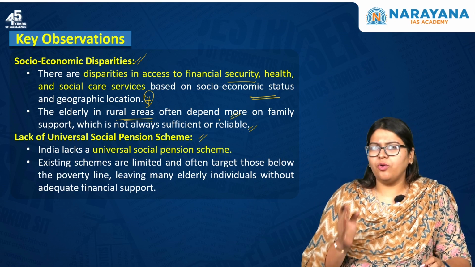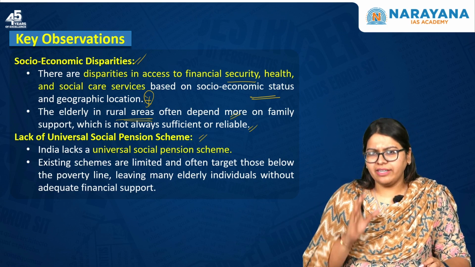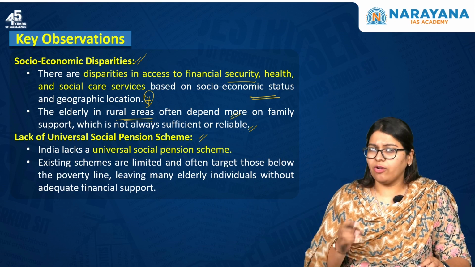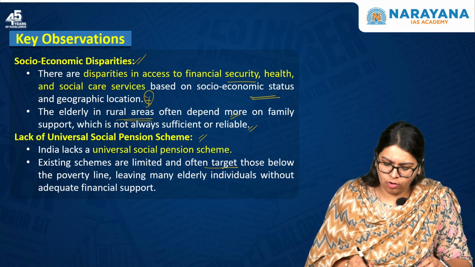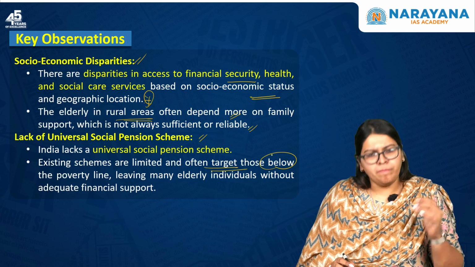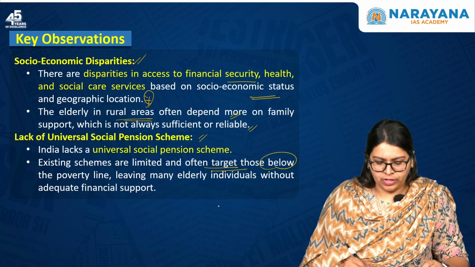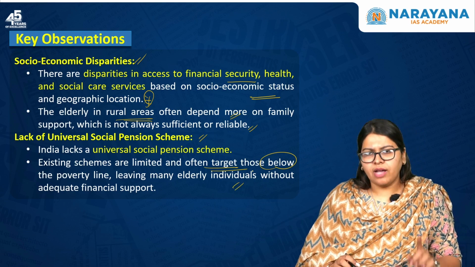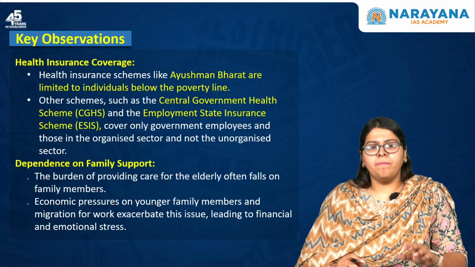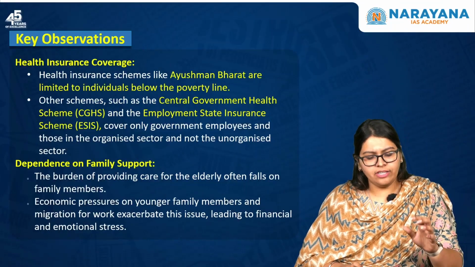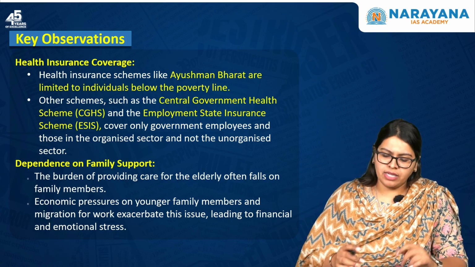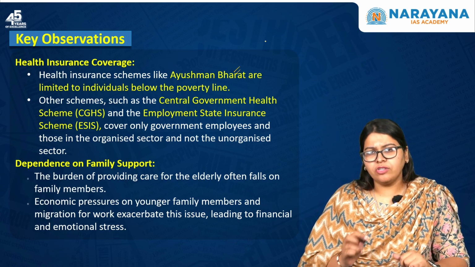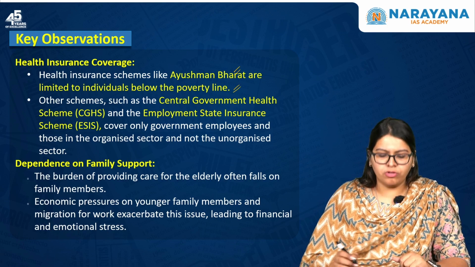Next one. There is a lack of a universal social pension scheme. As we know, there is no one particular or universal standard pension scheme for the elders, and existing schemes are limited and often targeted to those below the poverty line, that is the BPL population, leaving many elderly individuals without adequate financial support. Moving forward, for health insurance coverage, you have schemes like Ayushman Bharat, but these are also limited to individuals who lie below the poverty line.